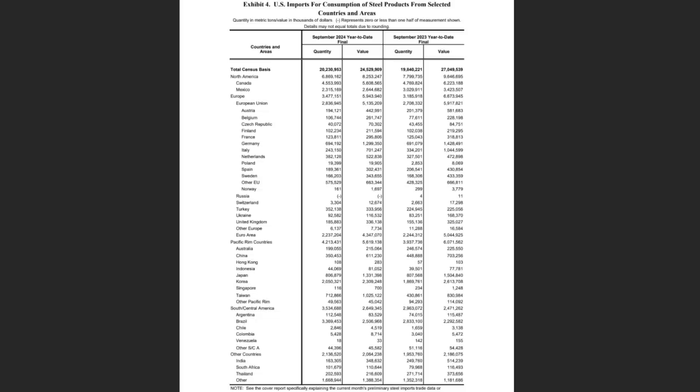This table, produced by the United States Census Bureau, shows the total volume and value of steel imported into the US in the 12 months to September 2024. And we've got a breakdown here by the country of origin. And what this shows is that in the 12-month period, the US imported over 20 million metric tons of steel with a value of more than $24.5 billion. And the biggest single source of that steel was Canada, which supplied around 22%, which equated to over $5.6 billion.